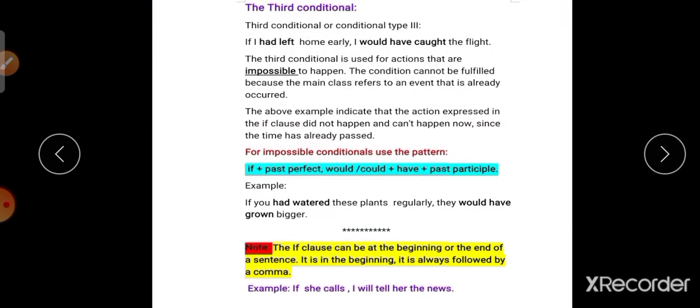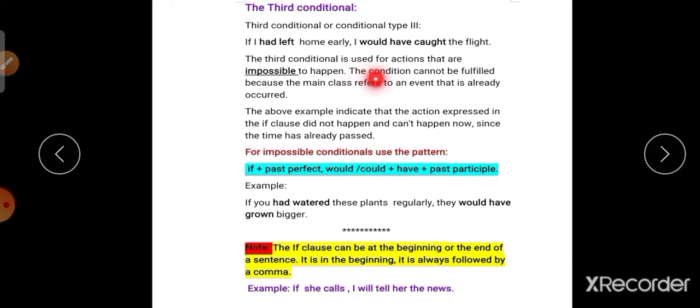Okay, next, the third conditional, conditional type 3. If I had left home early, I would have caught the flight. Definitely I would have caught the flight. The third conditional is used for actions that are impossible to happen, definitely not happened.